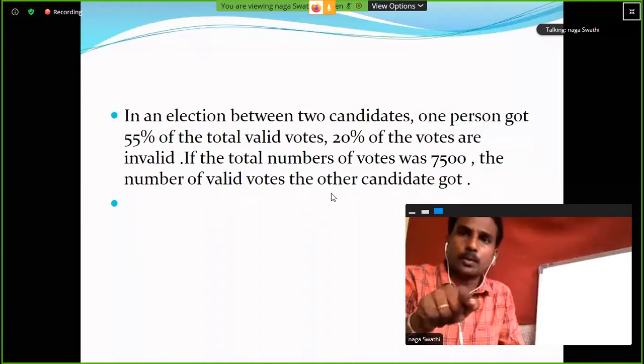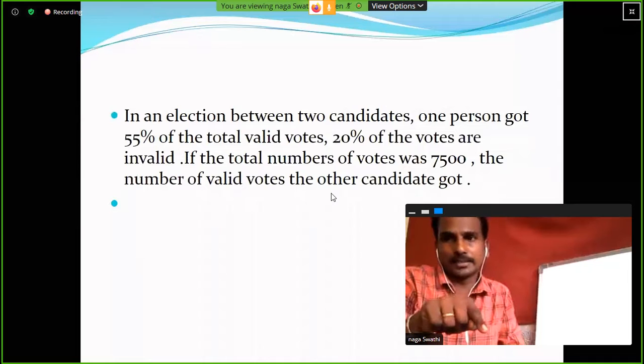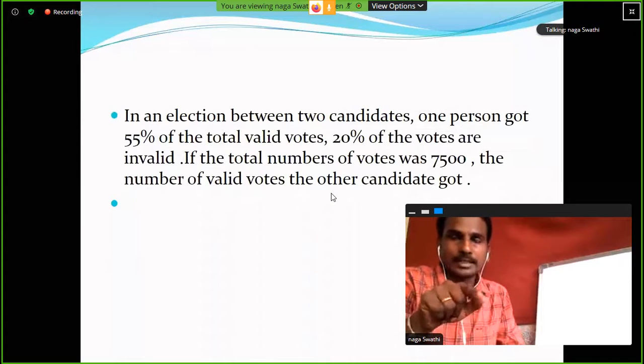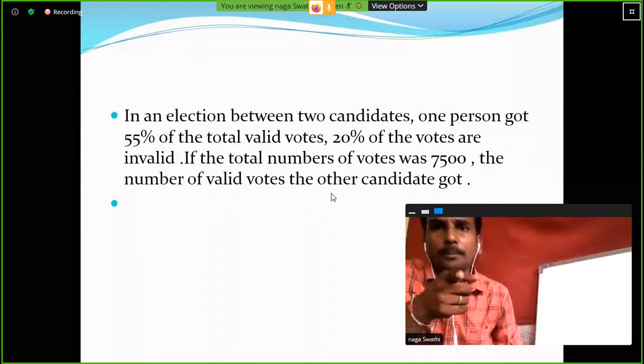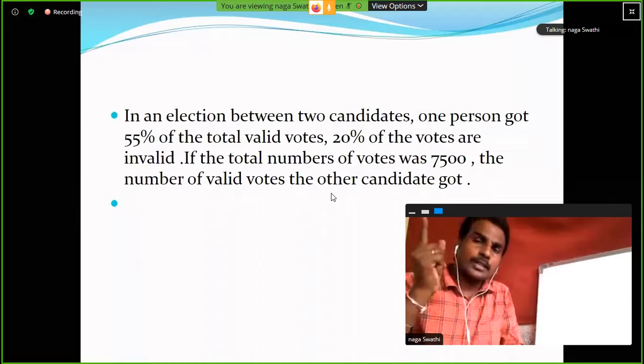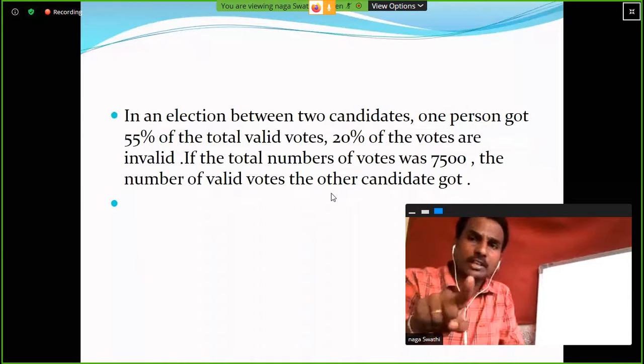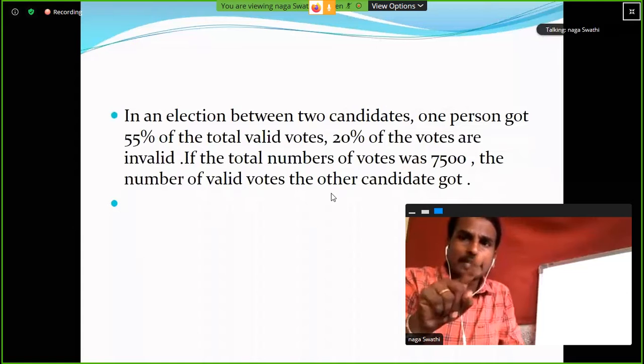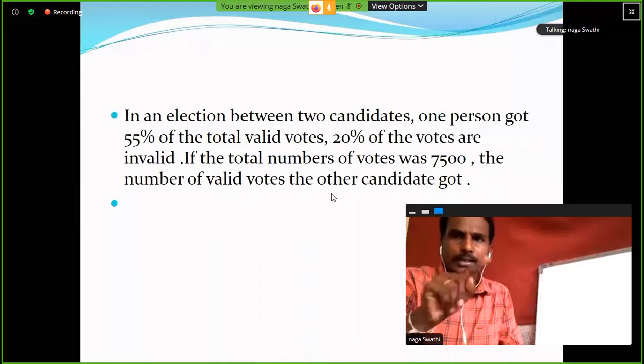Clear? Now take it as 100 percentage. First person got how many votes, ma? 55 percentage. So 100 minus 55, 45 percentage. So the second person got how much percentage? 45 percentage. So 10 percentage out of 6,000 is 600. So 40 percentage is 2,400. So 5 percentage is 300. So 2,400 plus 300 is 2,700. So this is the answer.